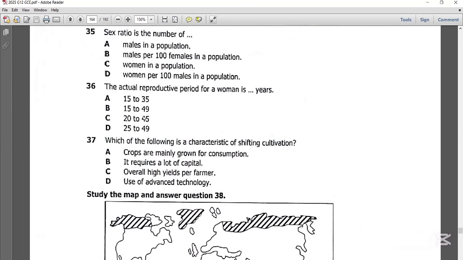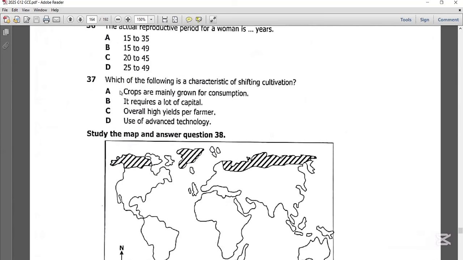Let's get to question 37. Now question 37 says, which of the following is a characteristic of shifting cultivation? Now we all know that shifting cultivation is a traditional method of farming. This traditional method of farming is primarily based on growing crops for own consumption. It is commercial farming that focuses on growing crops for the purpose of selling. So the best possible answer on question 37 is A.